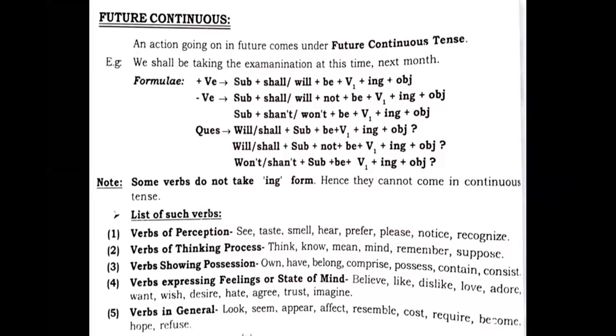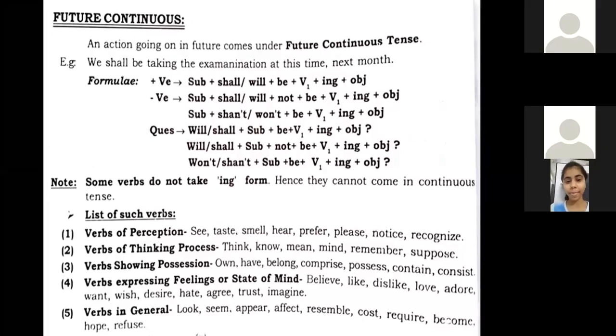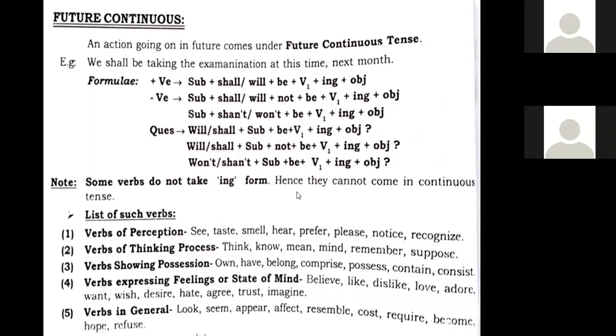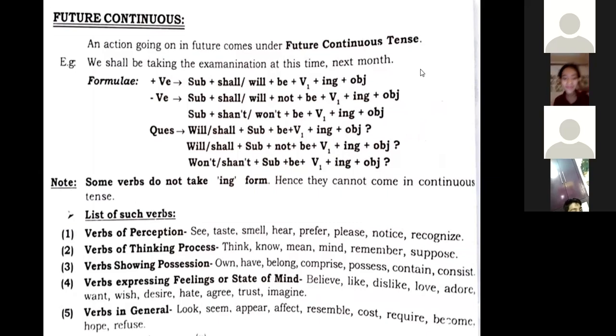See, students, you need to read all these verbs in a very proper way and see that these verbs are not used in ing form. That means you cannot use them in any continuous tense, whether present, past, or future, right? And whenever you go to take an exam, you'll find these verbs used there in continuous sense, right?